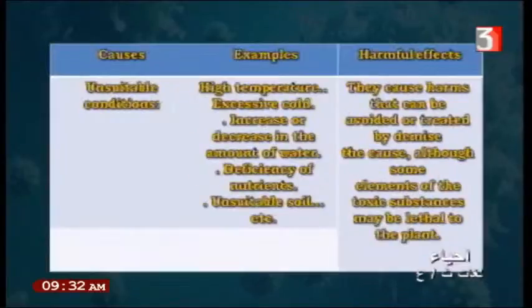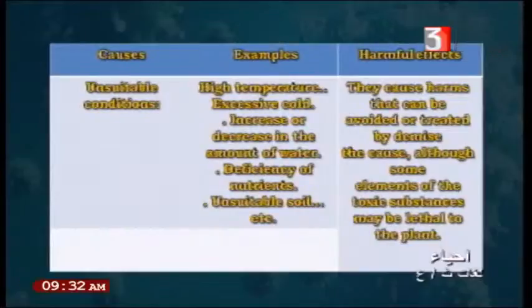The second cause for the plant: what happens to the plant? Unsuitable conditions. What are the unsuitable conditions? Unsuitable conditions for the plant like high temperature, excessive cold, increase or decrease in the amount of water. An increase or decrease in the amount of water leads to damage of the plant. Why?